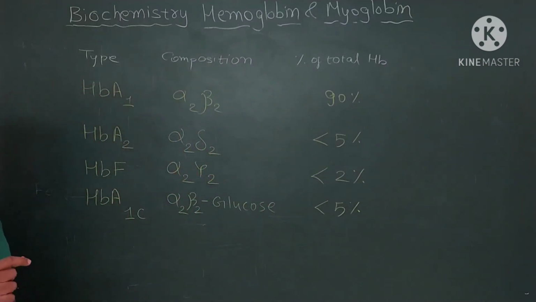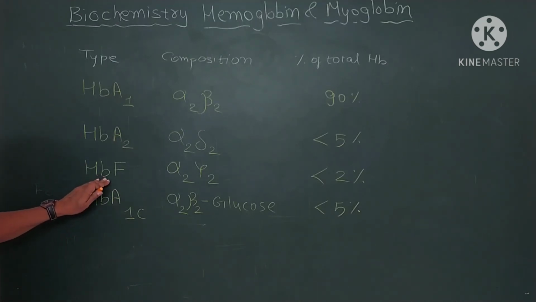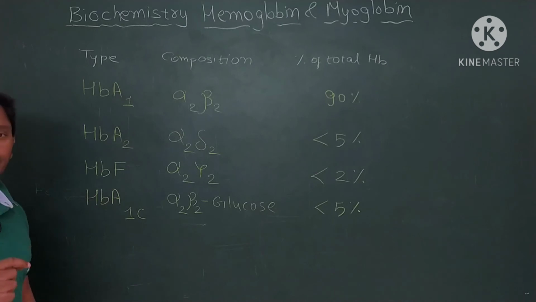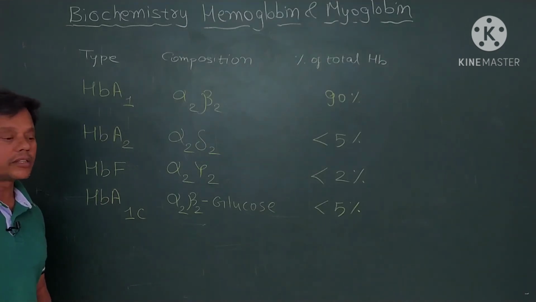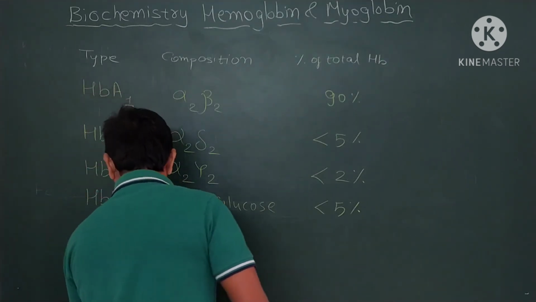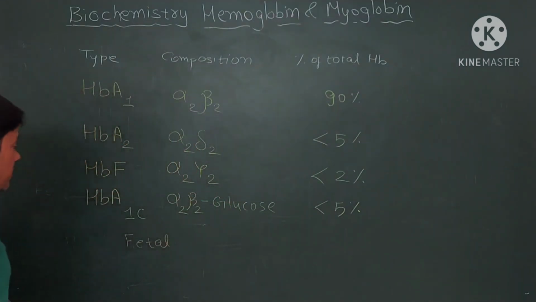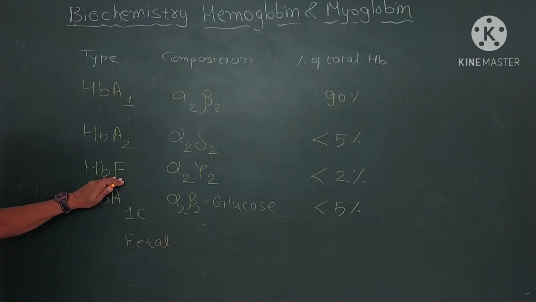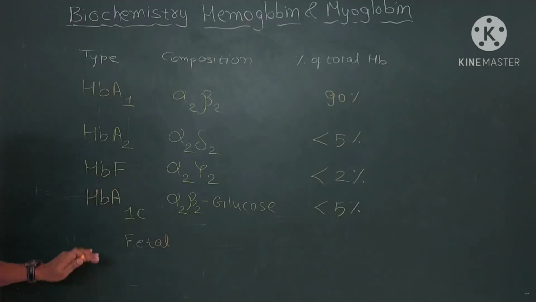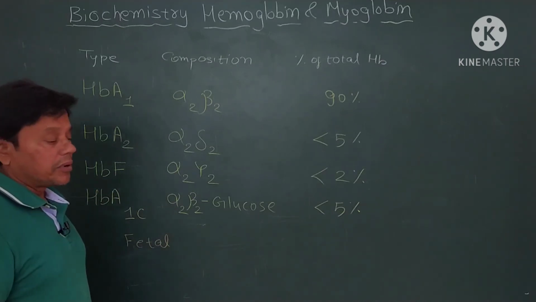Now the third type of hemoglobin is HbF, the fetal hemoglobin. Friends, please remember HbF, F means fetal.